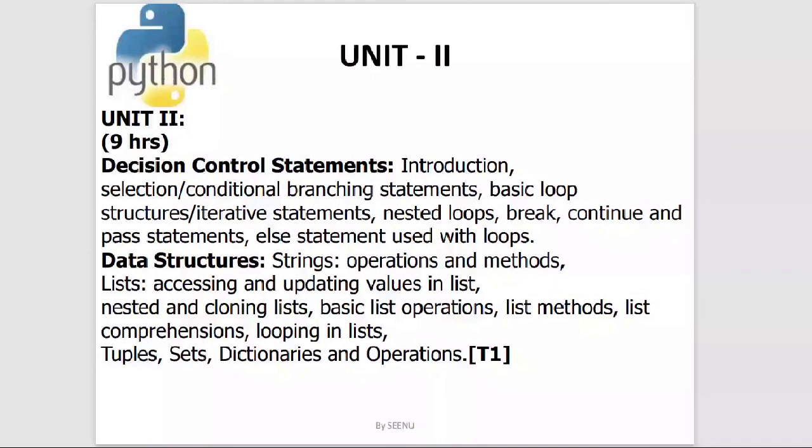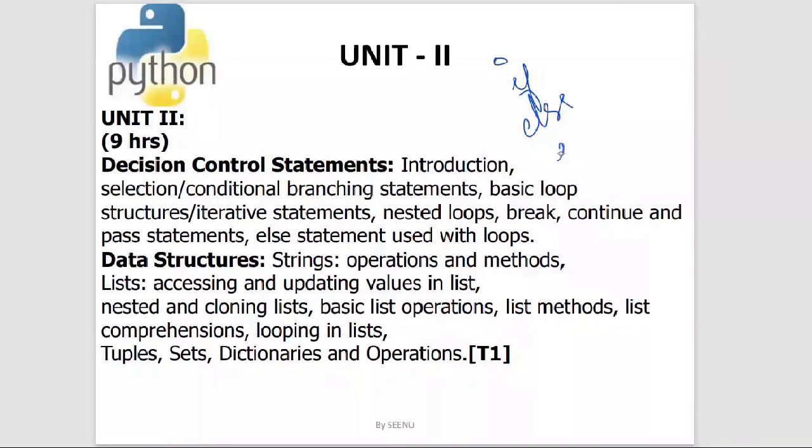You would also have seen the iterative statements like while and for, and the nested loops. And in today's class, we have seen break, continue, pass statements, and the else statement used with loops. This brings us to the end of the first part of the second unit.